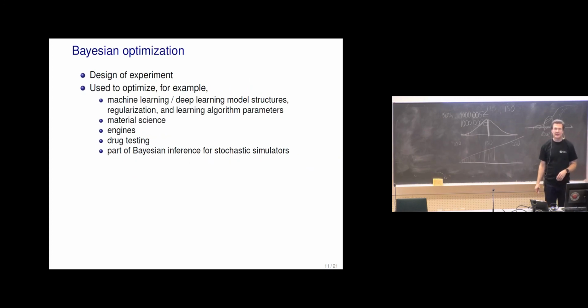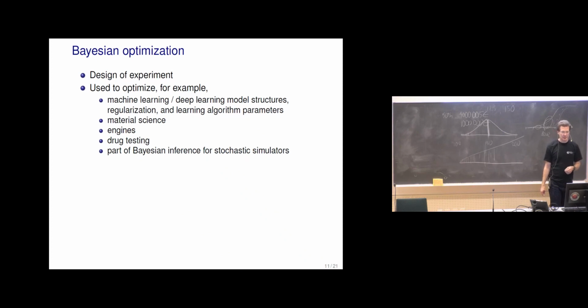This is also called Bayesian optimization, and it got very popular a few years ago in machine learning, deep learning, optimizing model structures, regularization parameters, learning algorithm parameters. In machine learning these regularization and learning algorithm parameters are sometimes called hyperparameters, which is different from what's in Bayesian models. It's getting more and more popular in material science.